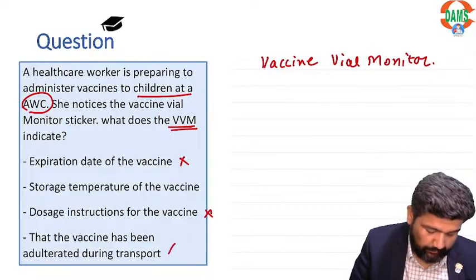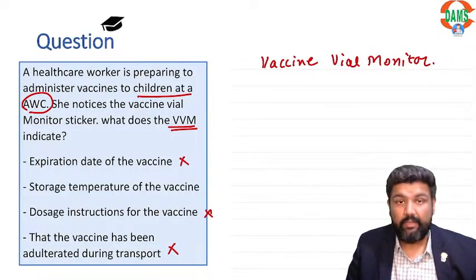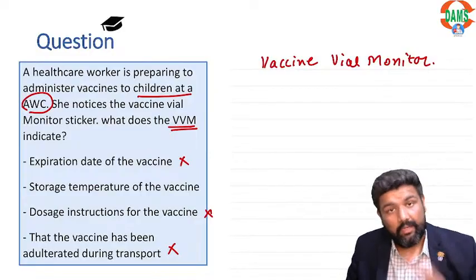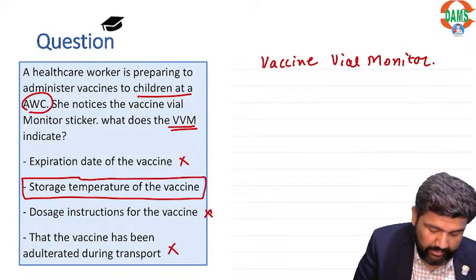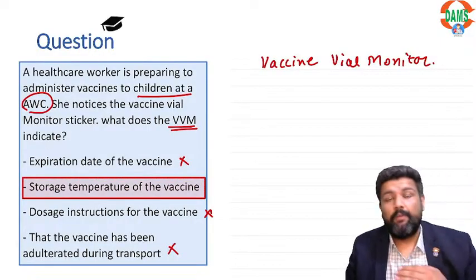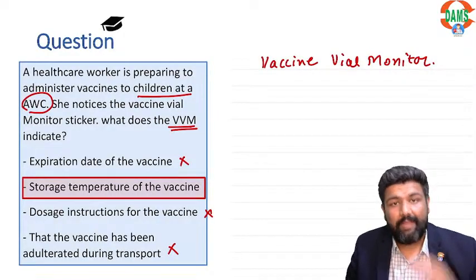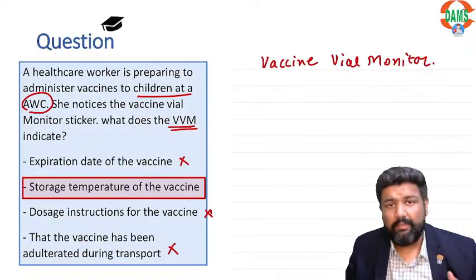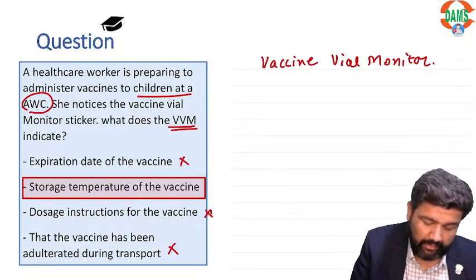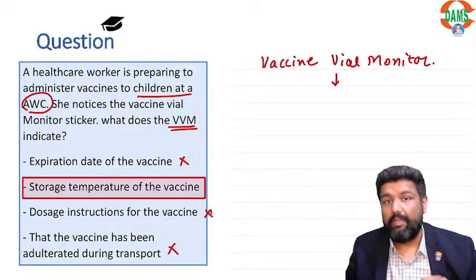It does not tell us about the adulteration of vaccine. Here the correct answer is storage temperature, because if for a very prolonged period the vaccine has been at a very high temperature, then we get changes in the vaccine vial monitor.